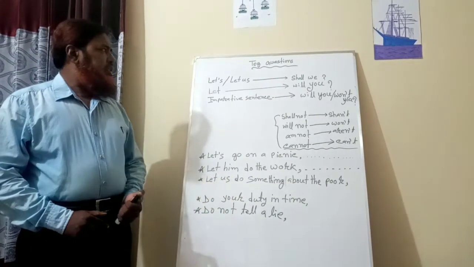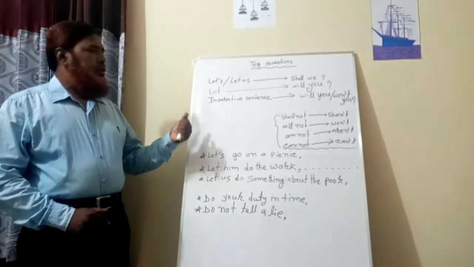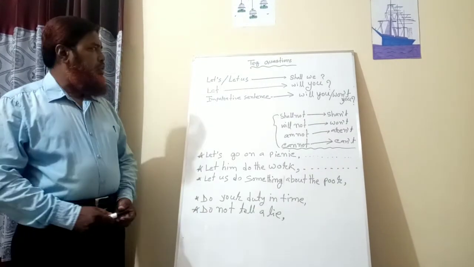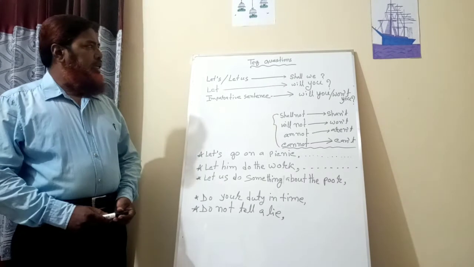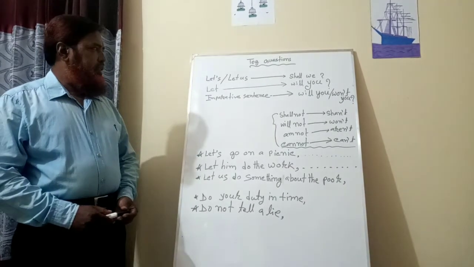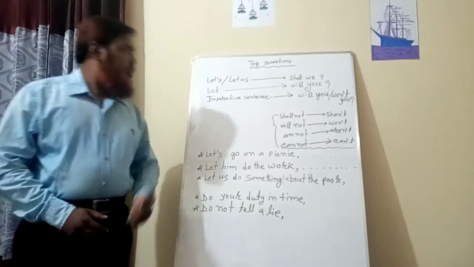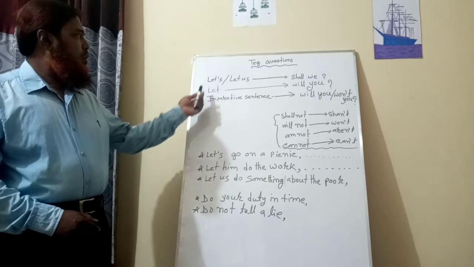In the last class, I told you about the rules. One is the rules of auxiliary verbs, and another is the rules of do, does and did. Today I will discuss two more rules. Look at the board.